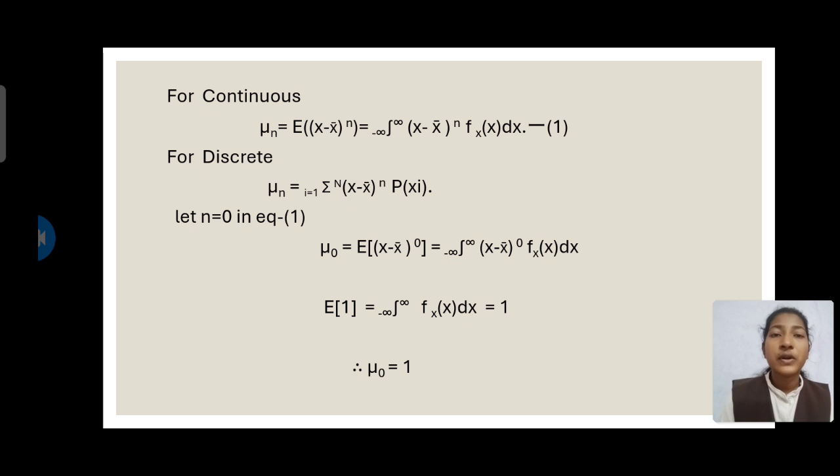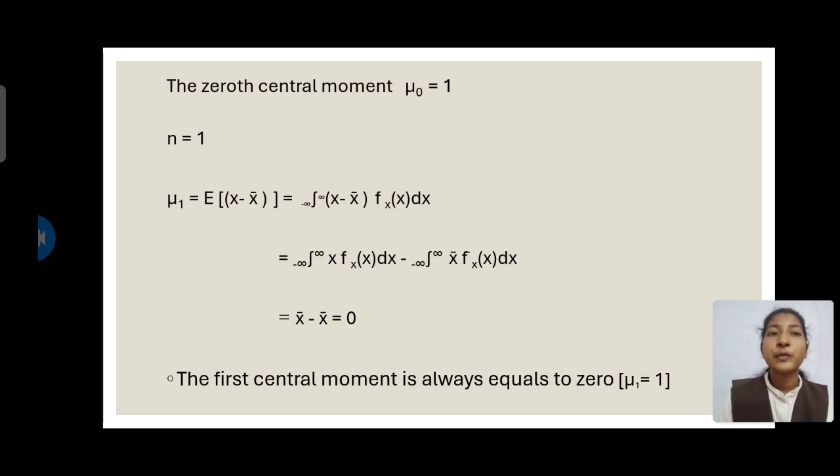Let n is equal to 0 in the continuous equation, it becomes mu_0 is equal to E of (x minus x bar) whole power 0 is equal to integral minus infinity to infinity (x minus x bar) whole power 0 into fX of x dx. Therefore, E of 1 is equal to integral minus infinity to infinity fX of x dx. Therefore, the 0th moment gives us unity value.